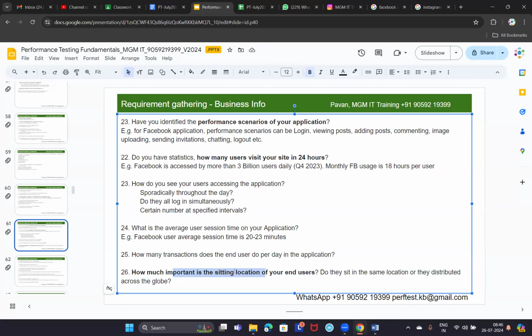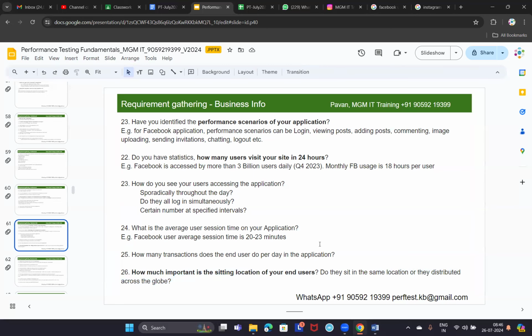So that is why we need to ask this query to the client: how important is the sitting location of your end users, right? Any queries, guys, before I move to the next slide? Is it clear, or still any confusion? Guys, any queries, or is it clear? It's clear, sir. Okay, now let's move on to the next slide.